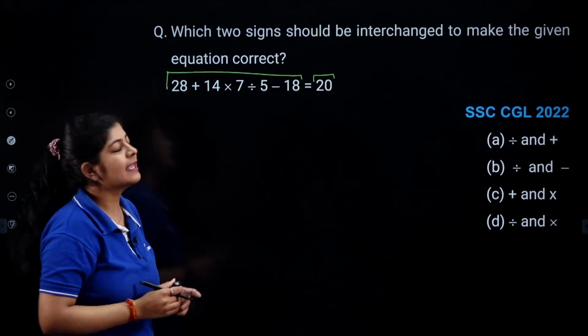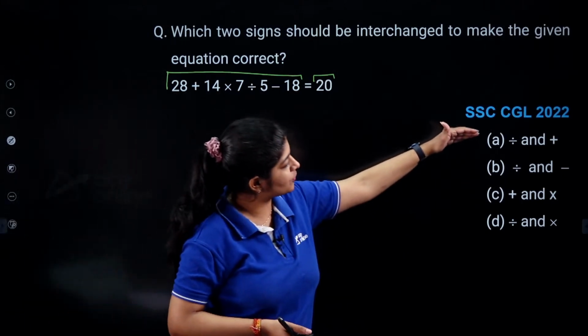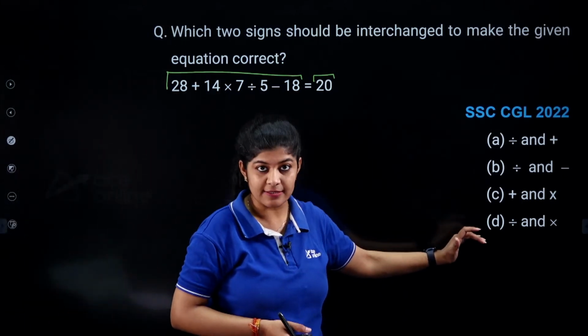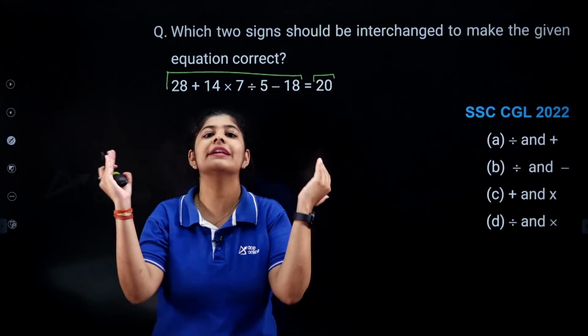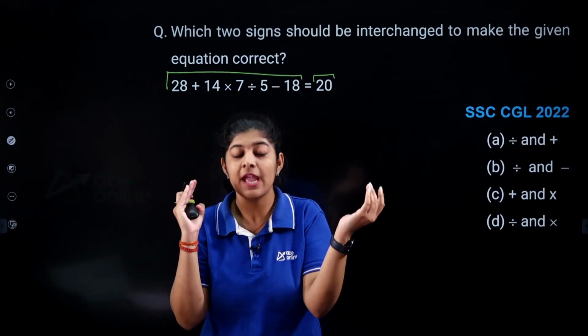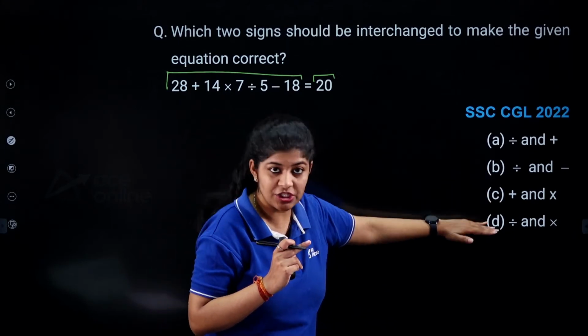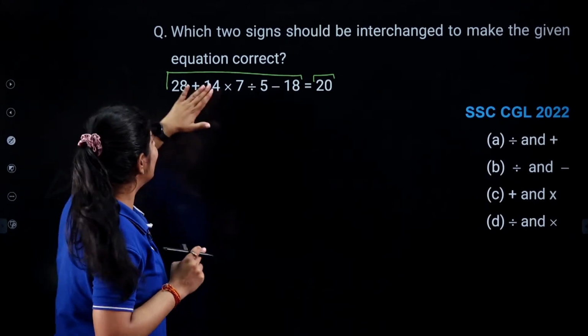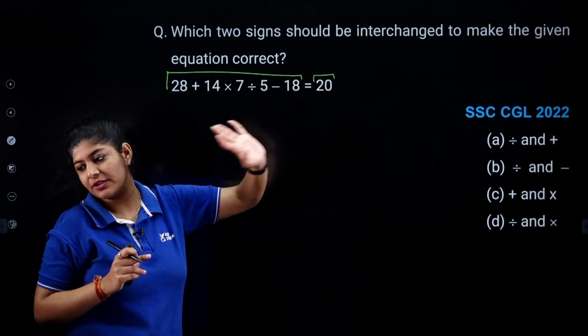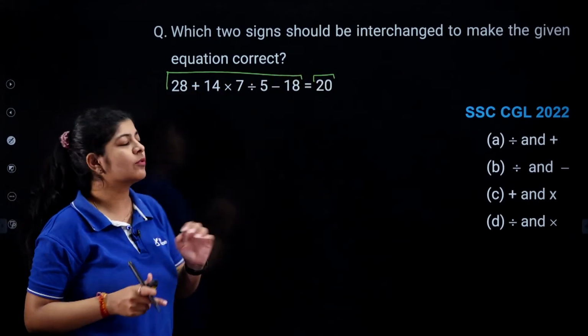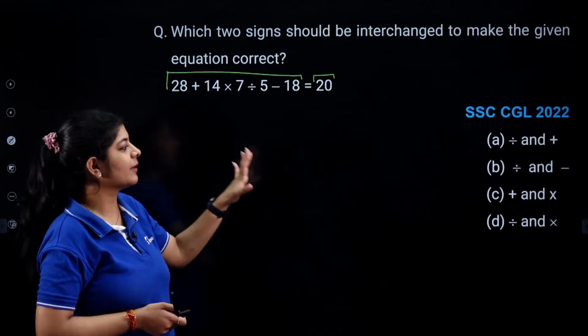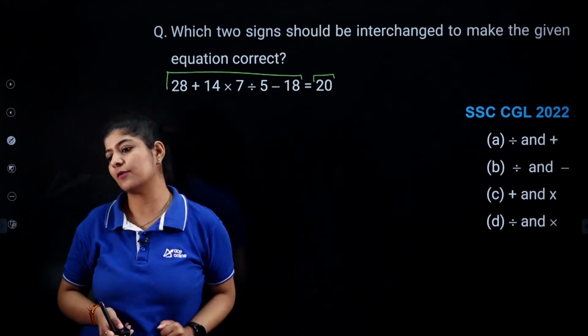With the help of the options you can select 2 signs, and we need to interchange their positions and identify with which interchange we will get our LHS equals RHS. So I am giving you 30 to 40 seconds just to determine the correct answer for this particular question.